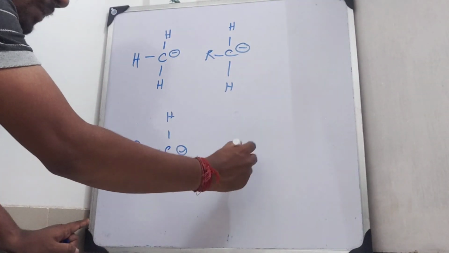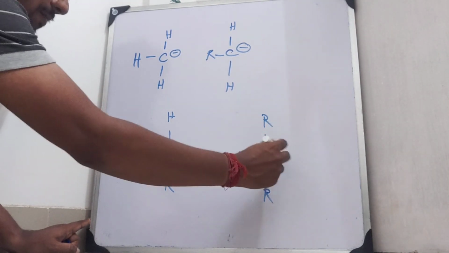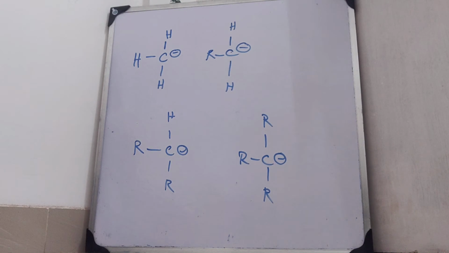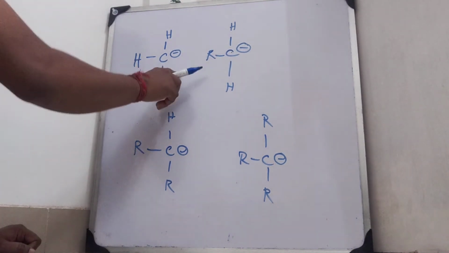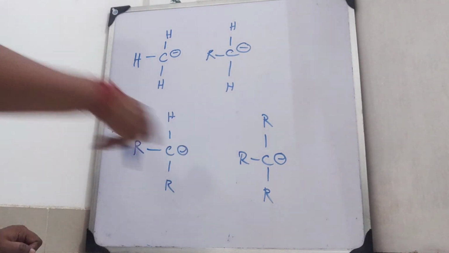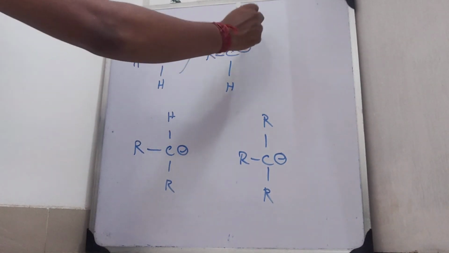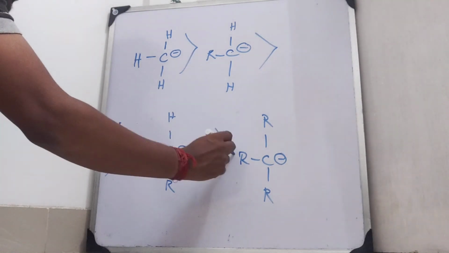And this one will be a tertiary carbanion. Now these two are primary carbanions, this is a secondary carbanion, and this one is a tertiary carbanion. Now if we discuss the stability of these carbanions, you will see that this is the most stable.